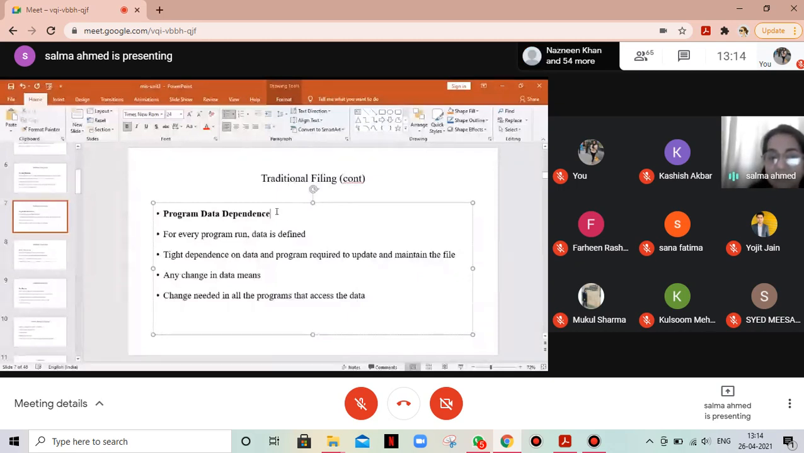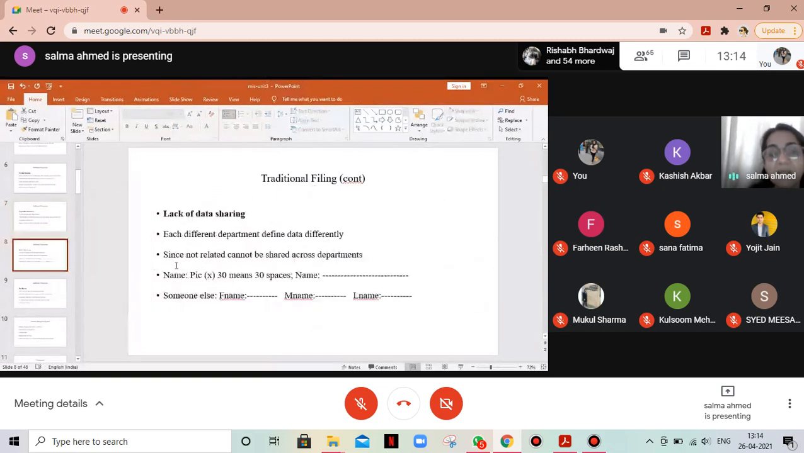Any change in data means all the programs which are dependent on this data, those data elements need to be changed. So there is tight dependence on data and program. For every program run, data is being defined. There is tight dependence on data and the program required to update and maintain that file. Any change in data means a change is needed in all the programs that access this data. And therefore, there is lack of data sharing. Each different department is defining data differently.